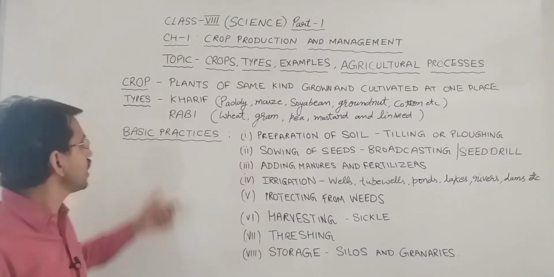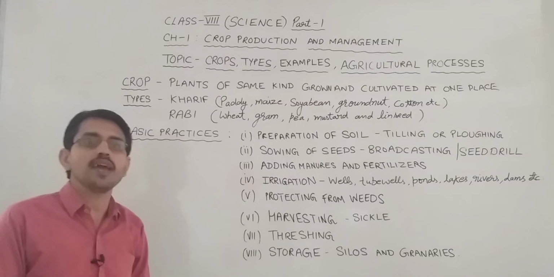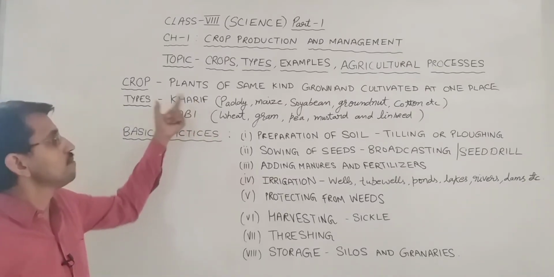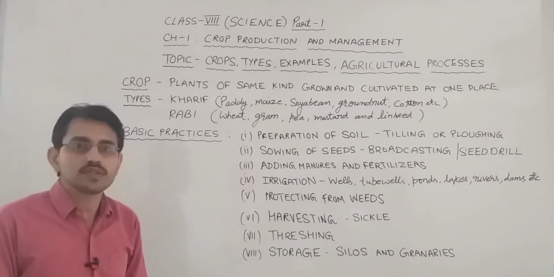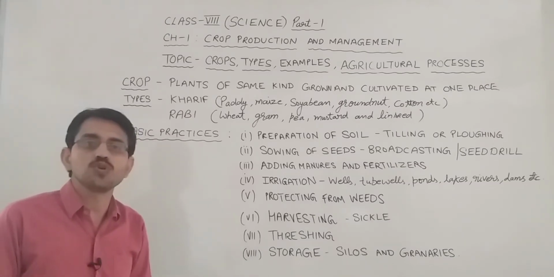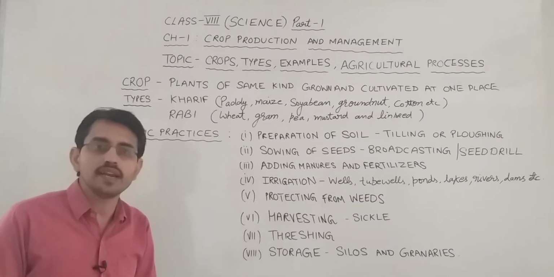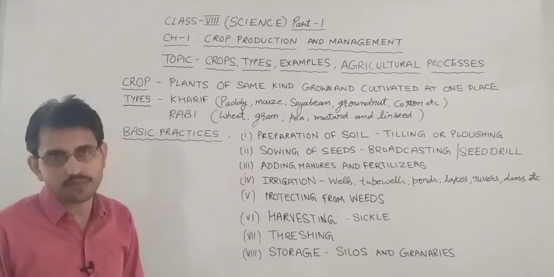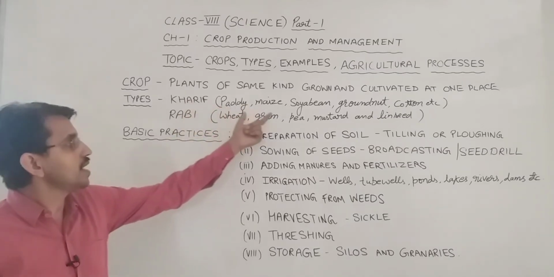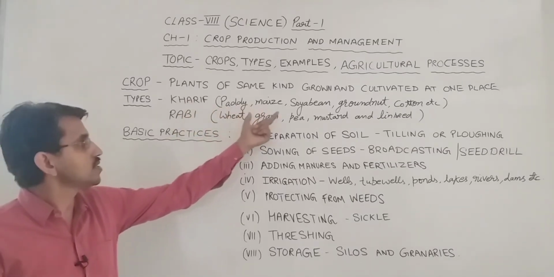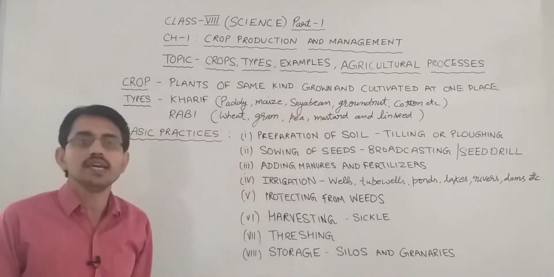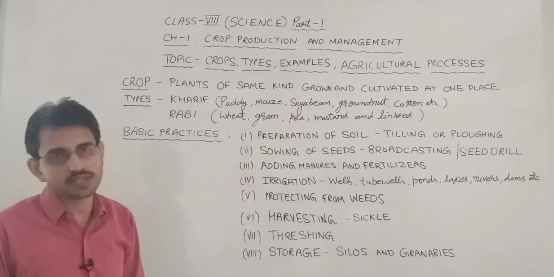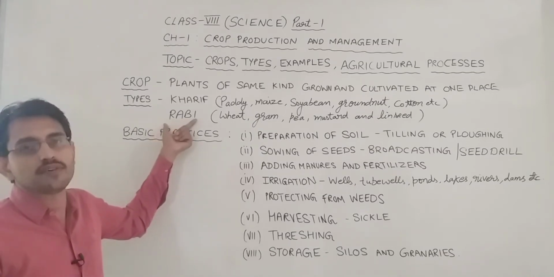Crops can be broadly classified into two categories, two types: kharif crops and rabi crops. Kharif crops are actually rainy season crops which are grown from June to September, because the rainy season in India begins from June and ends in September. So paddy, maize, paddy means rice, maize, soyabean, groundnut, cotton, these all are kharif crops which are grown in the rainy season.